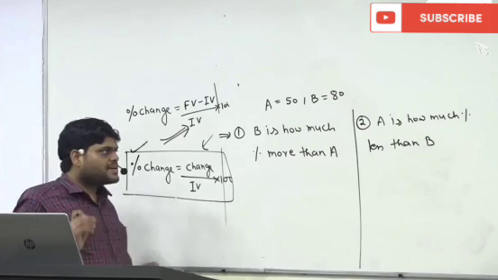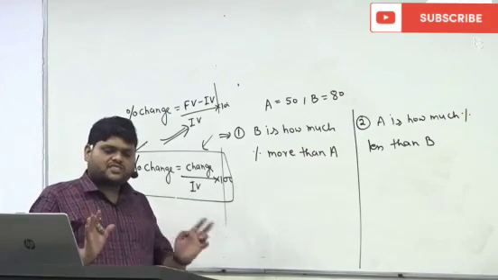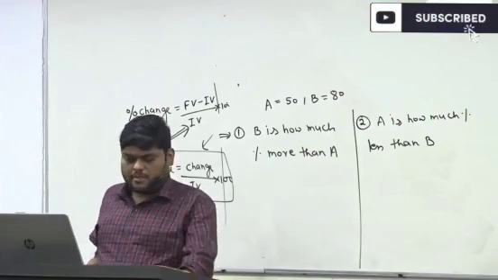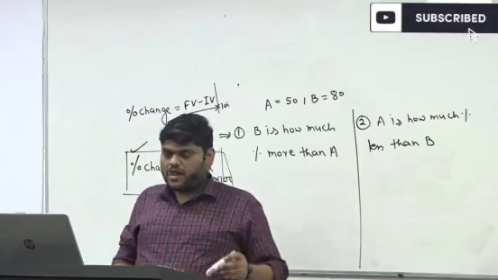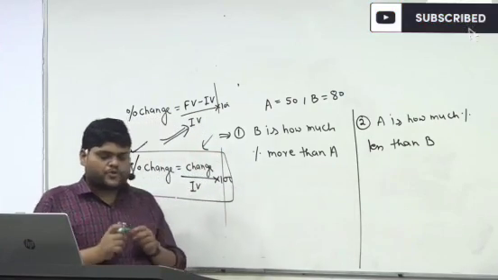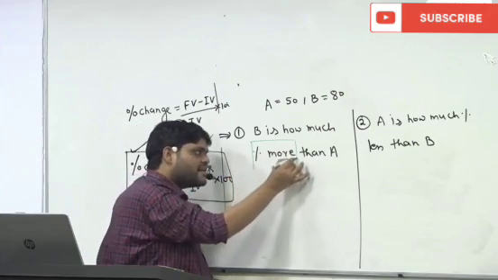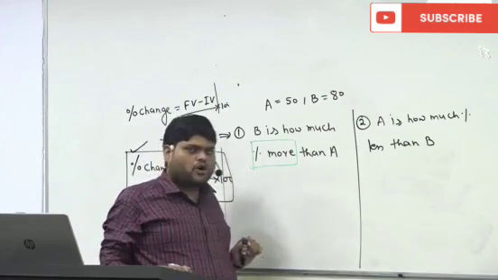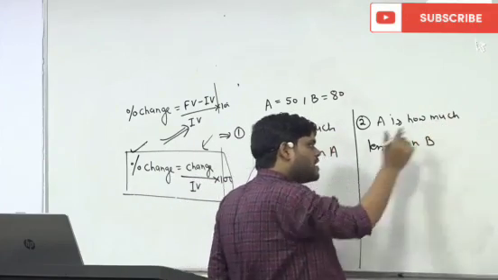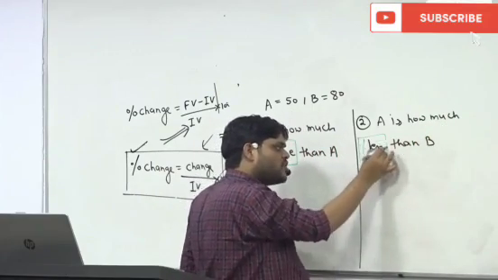Now understand, first thing, please be here. I will give you time to note it down. The first thing which comes to your mind is percent of more, and percent of less.